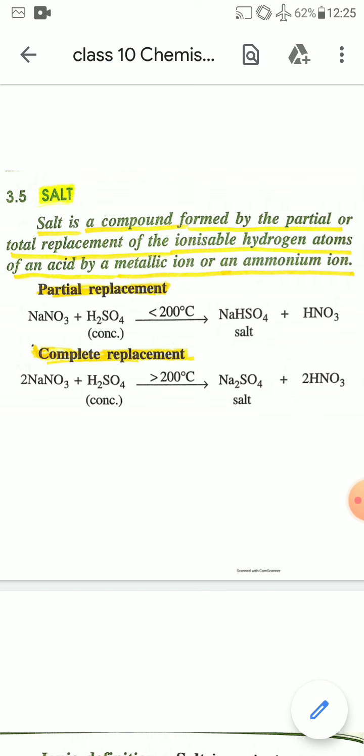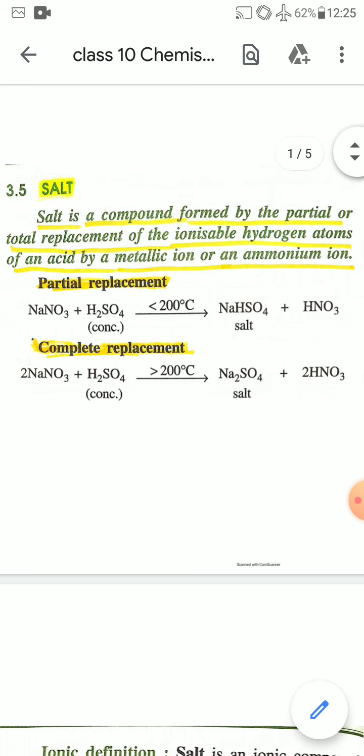So what is salt? Salt is a chemical compound which is formed by the partial or total replacement of ionizable hydrogen atoms of an acid by a metallic ion or an ammonium ion. We know that salts are produced when acids react with bases. When acids react with bases, you will get salt and water.